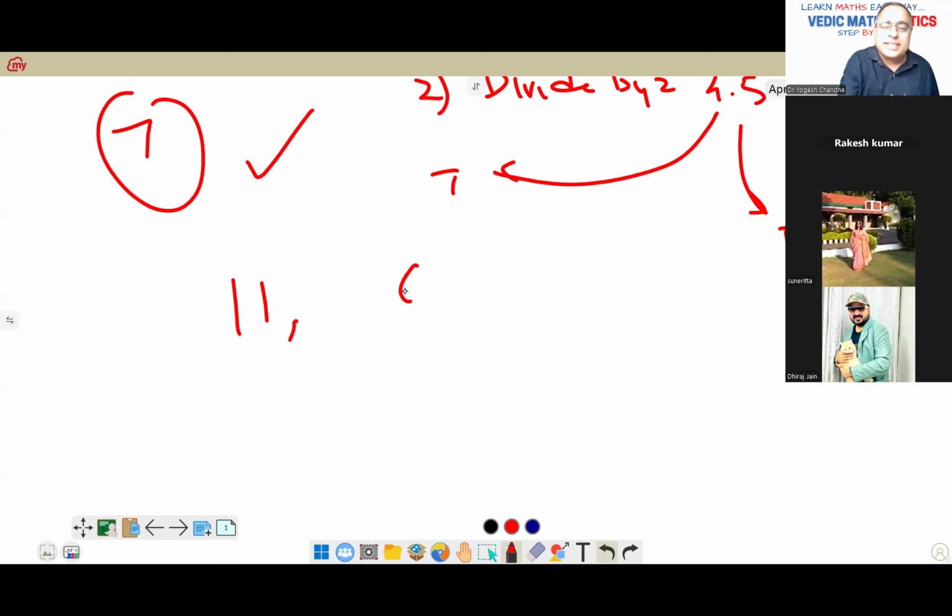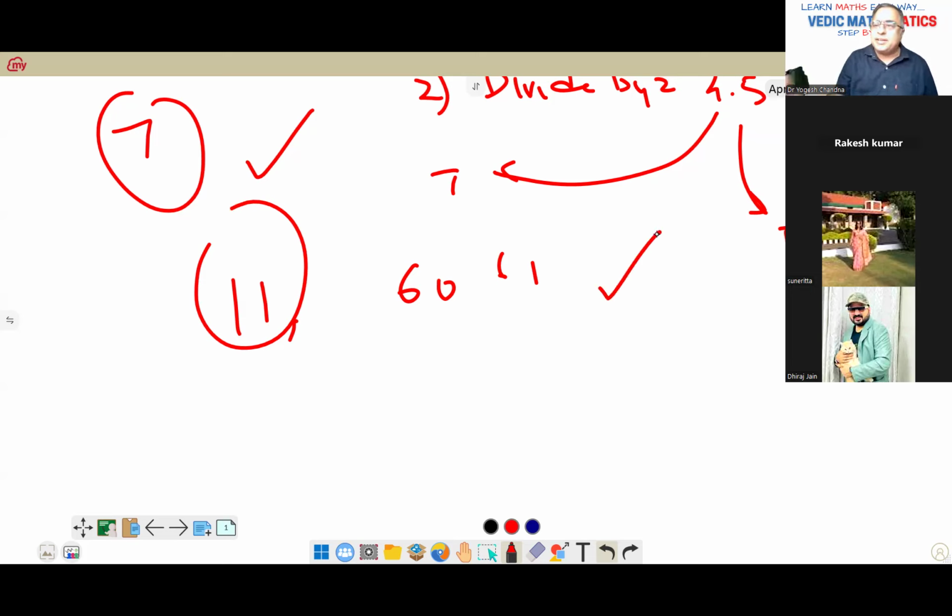So everybody got it? 60 and 61, because 11 square is 121. 121 divided by 2, so you got 60.5. That means 60 and the next number. Correct. You can try such numbers at home now: 13, 14, 15, whatever. One thing, odd is done.